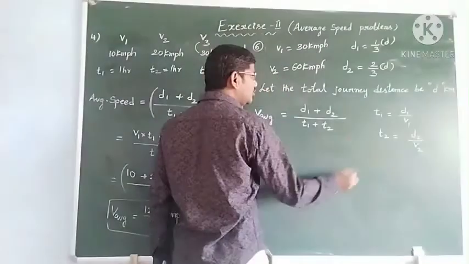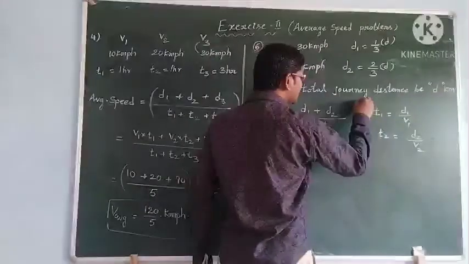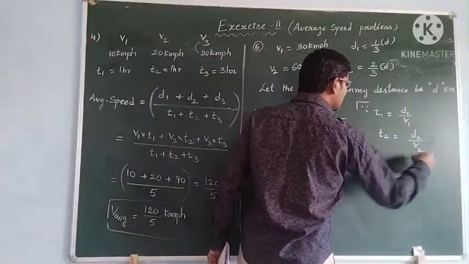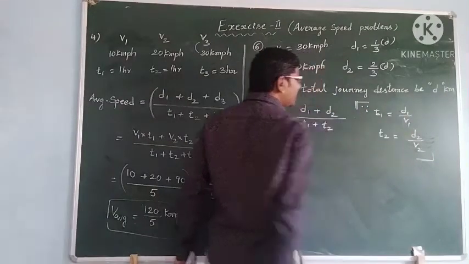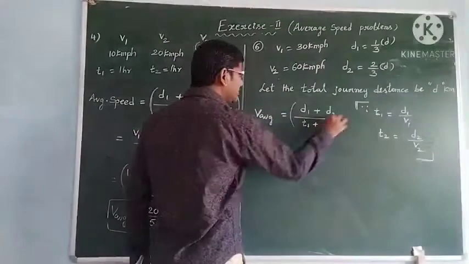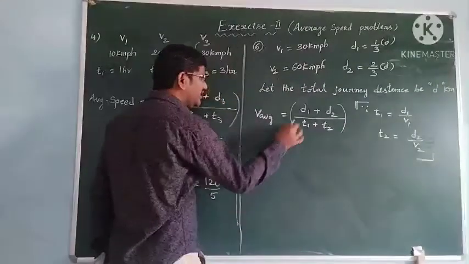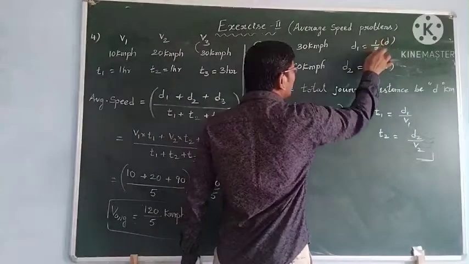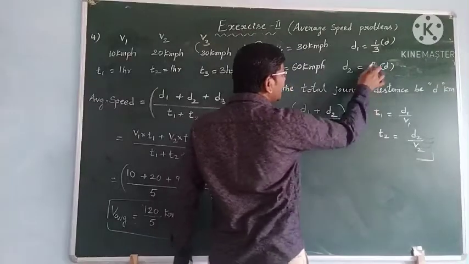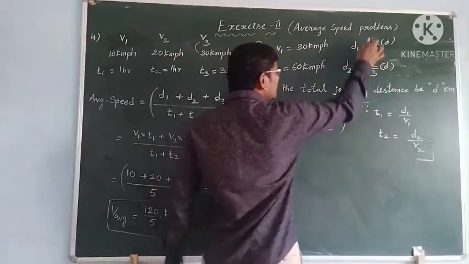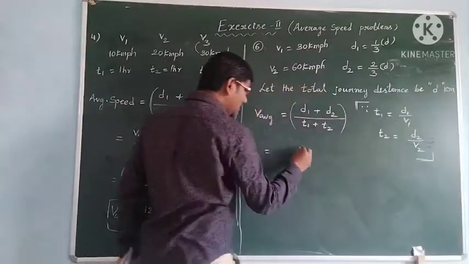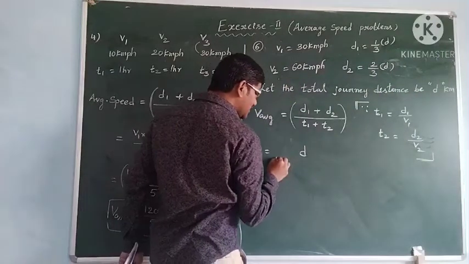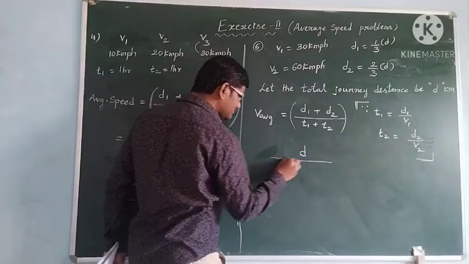You substitute those here. Since time is distance by speed, we substitute that data. d1 is 1/3 of d, and d2 is 2/3 of d, so 1/3 d plus 2/3 d is the total distance, d kilometers.